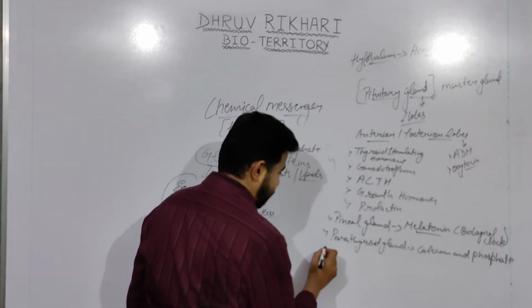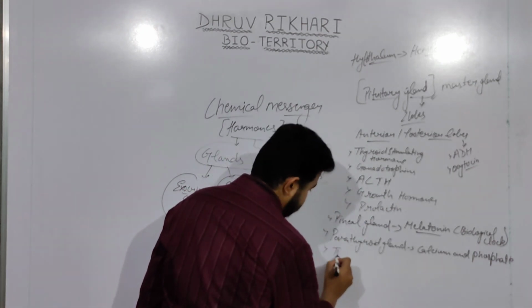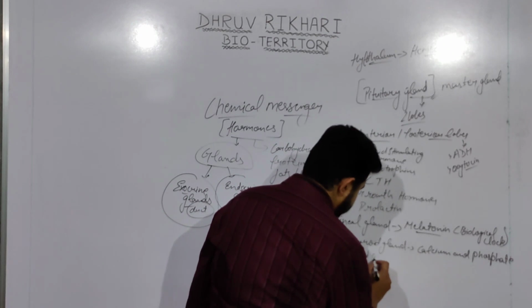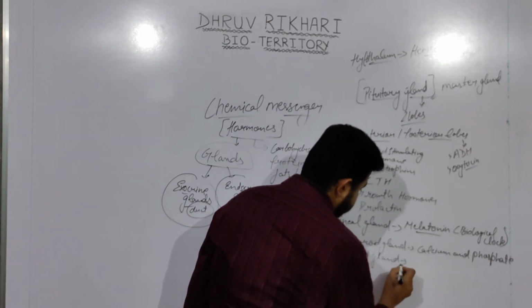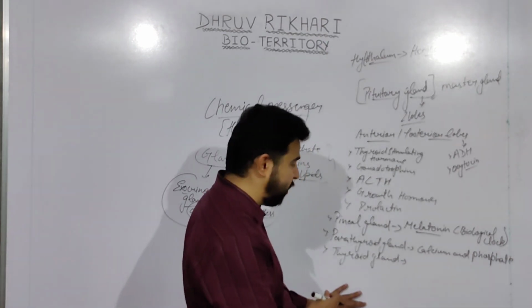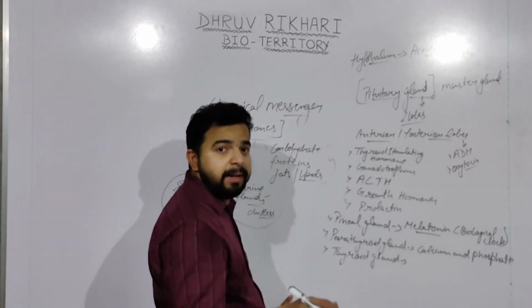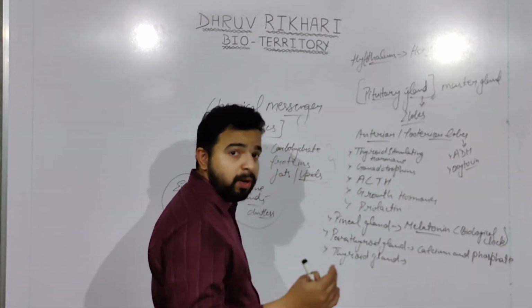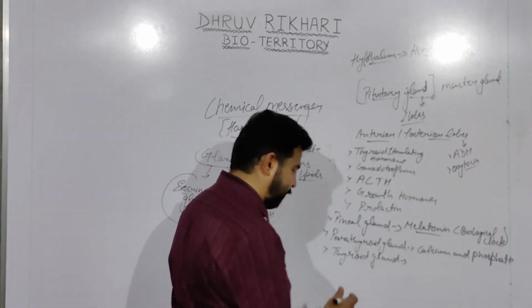Calcium and phosphate. Another one is the thyroid gland. It helps in metabolic activities, and it is very essential as it maintains the metabolic activities of our body. Majorly it plays a role in our growth balancing, right?